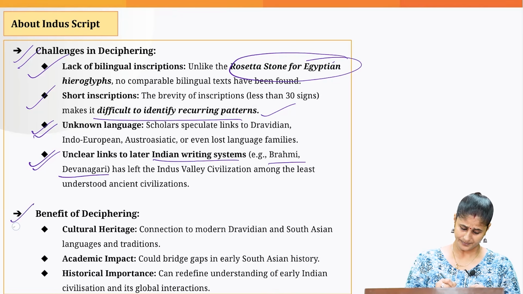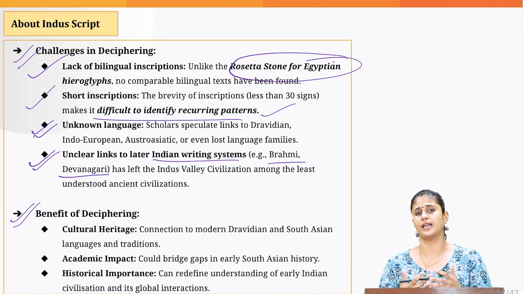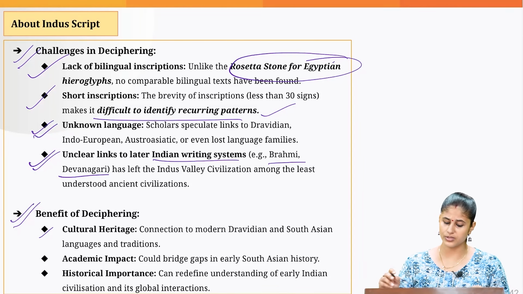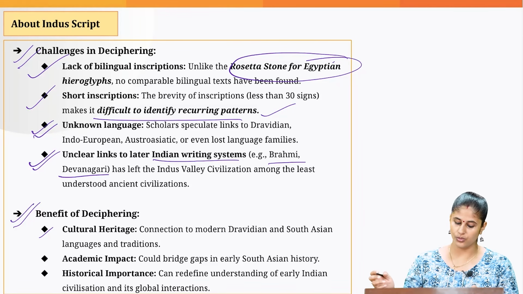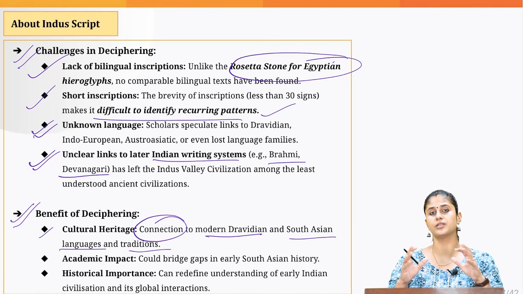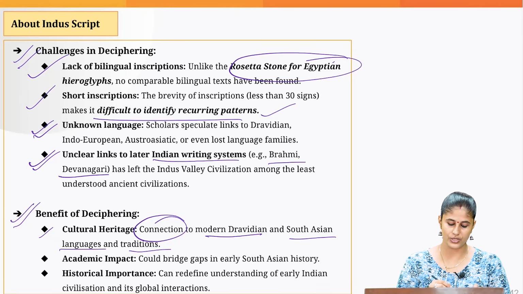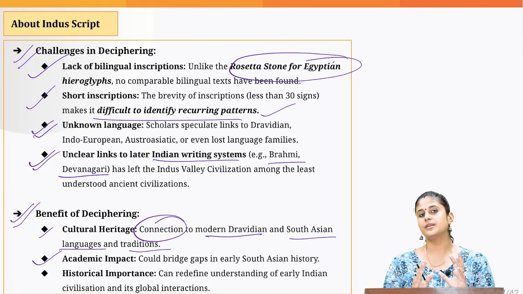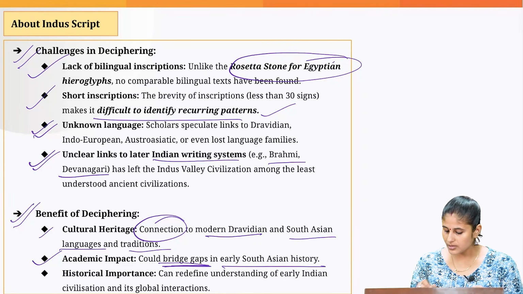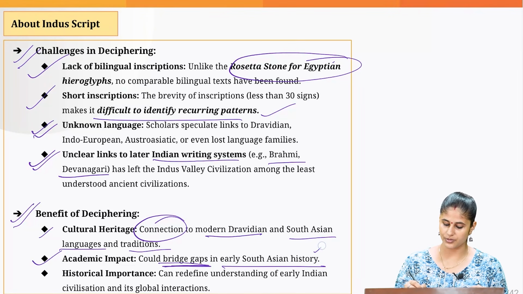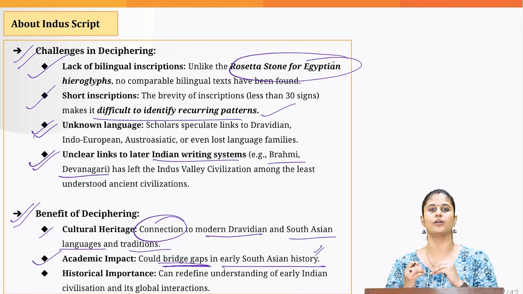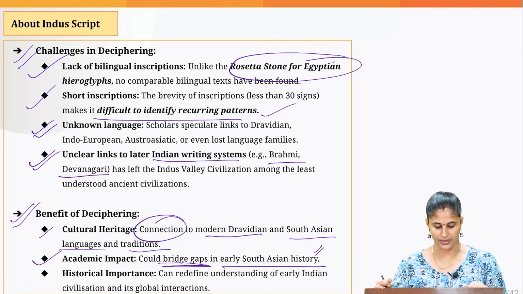Okay. Then why are we trying to decipher this particular script? What would be the benefit? First and foremost, we would be able to draw the connection to the modern Dravidian and South Asian languages and traditions, if it is linked to Dravidian language. Then the major benefit would be the academic impact. We would be able to bridge the gaps in our knowledge of this Harappan civilization, about what actually led to the decline of this great civilization that we had previously.